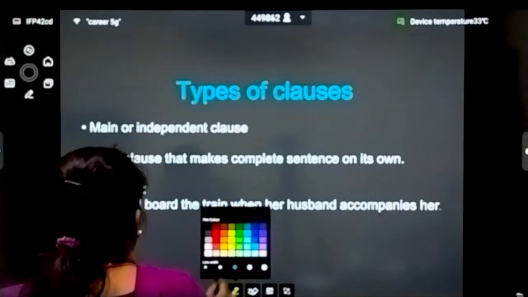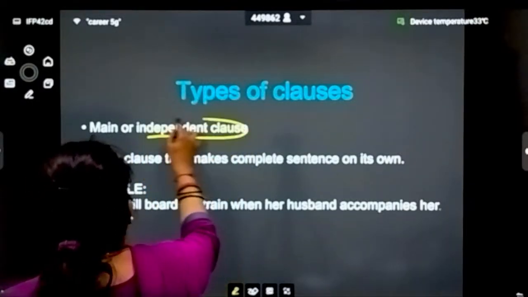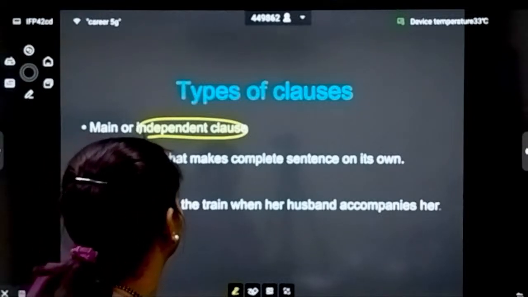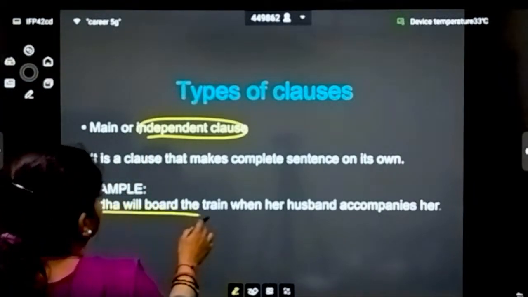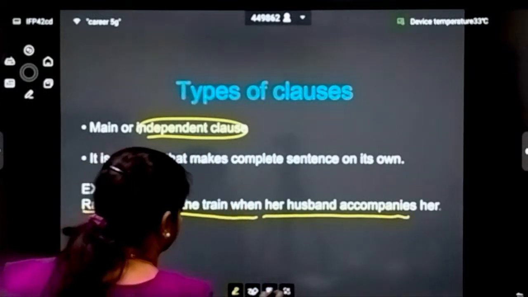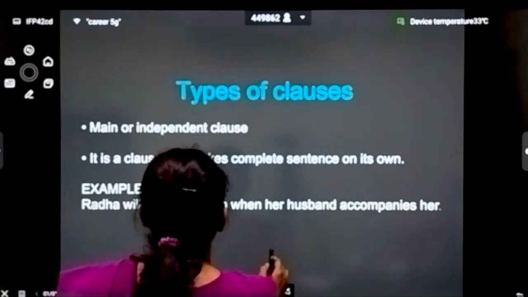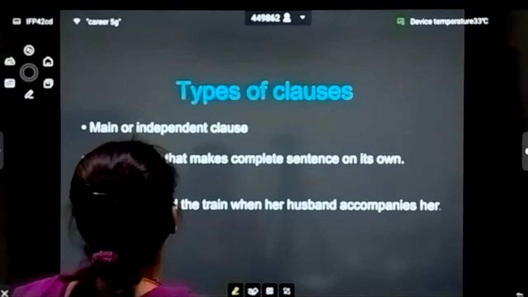The main or the independent clause is a clause that makes a complete sentence on its own. For example, Radha will board the train when her husband accompanies her. Let me explain what exactly it is.